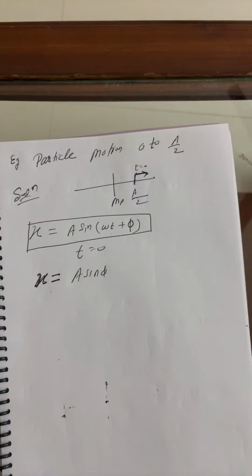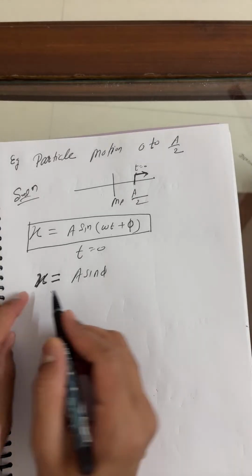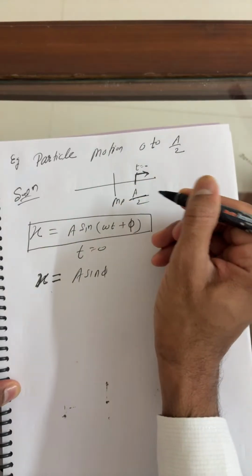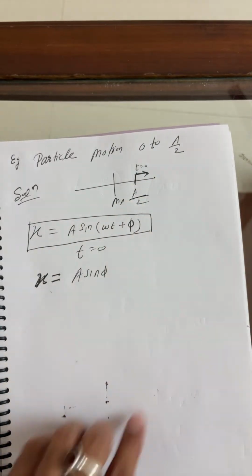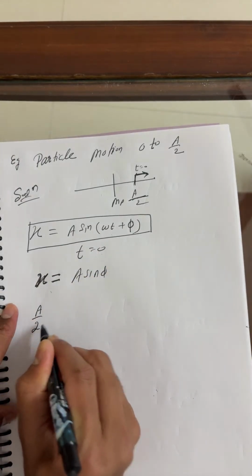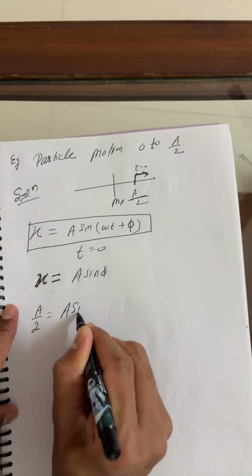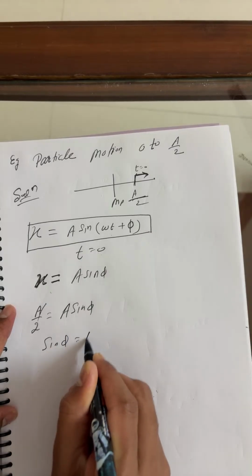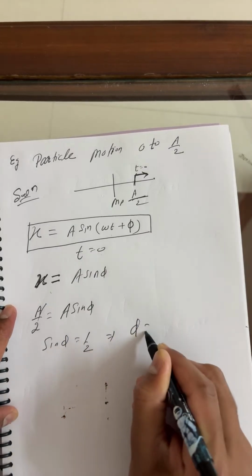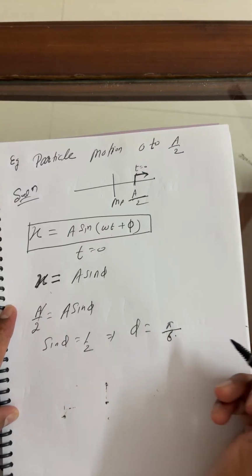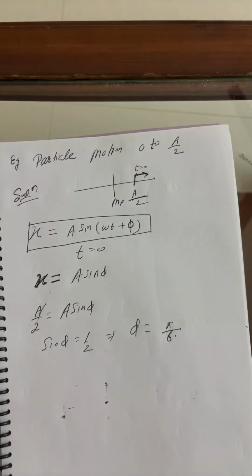You can tell me, x is equal to what? A sin phi. Okay, x is what at t equal to 0? This is a by 2, already mentioned in the question. Listen carefully. One or two questions will make it clear. X is a by 2 at time 0. You can write a by 2 is equal to a sine phi. A and a cancel. So I can say sine phi is 1 by 2. This implies phi is equal to how much? Tell me here. This is pi by 6. What you can say? This is pi by 6.